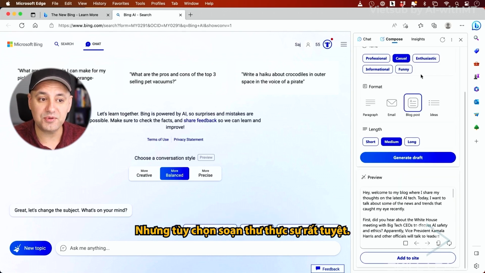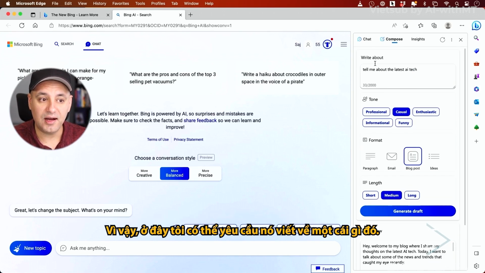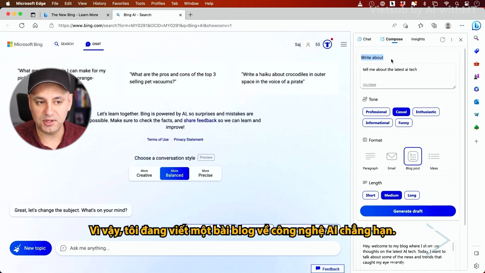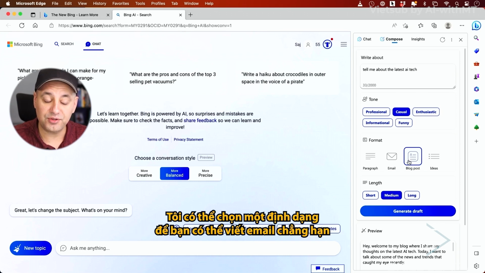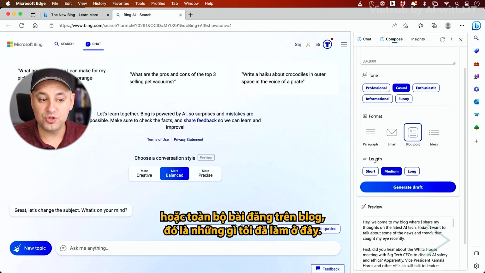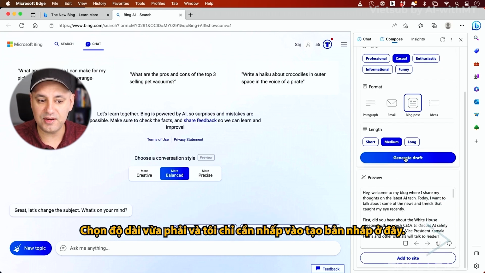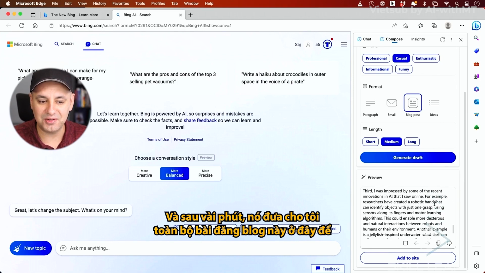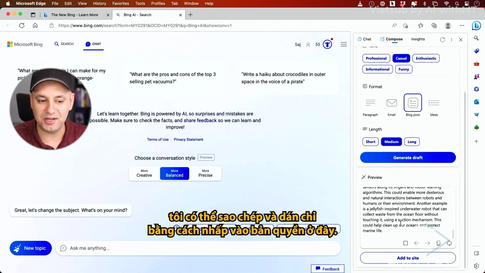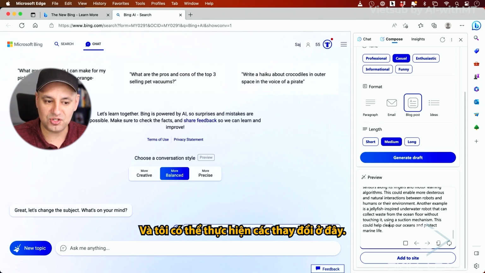But the compose option is really cool. So here, I could ask it to write about something. So I'm writing a blog post about AI tech, for example. Then I could choose a conversational tone. I could choose a format, so you could write an email, for example, or an entire blog post, which is what I did here. Choose a length, so medium length, and I just click generate draft here. And then in a couple minutes, it gave me this entire blog post here that I could copy and paste just by clicking copy right here. And I could just make changes to it right here.